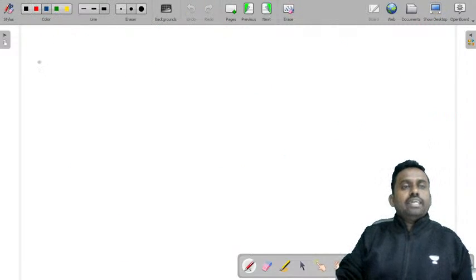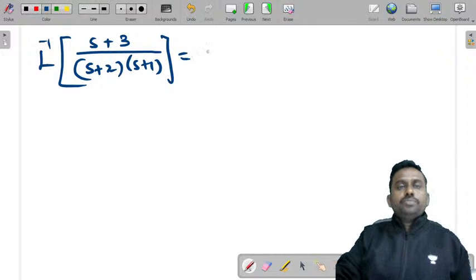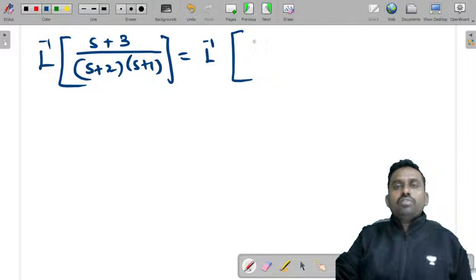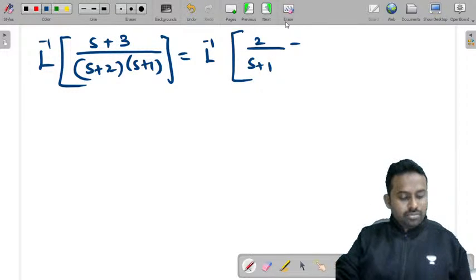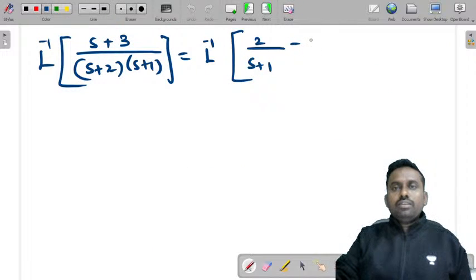So I'll write this as Laplace inverse of (s plus 3) by (s plus 2) into (s plus 1) is equal to Laplace inverse of 2 by s plus 1 minus 1 by s plus 2.